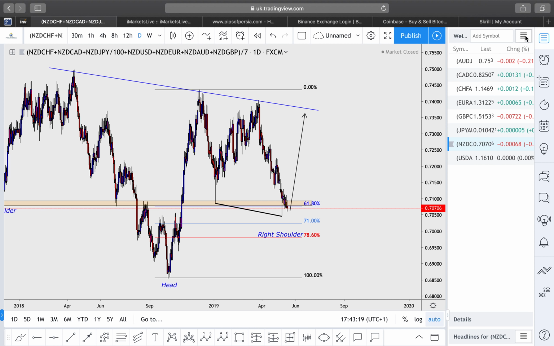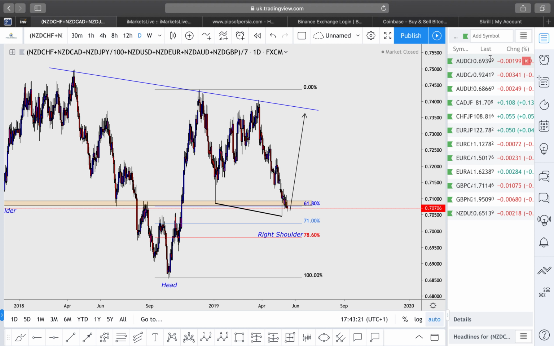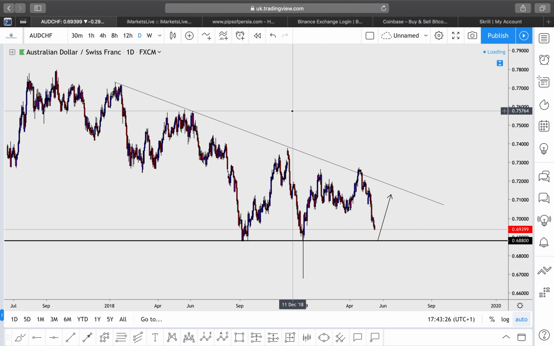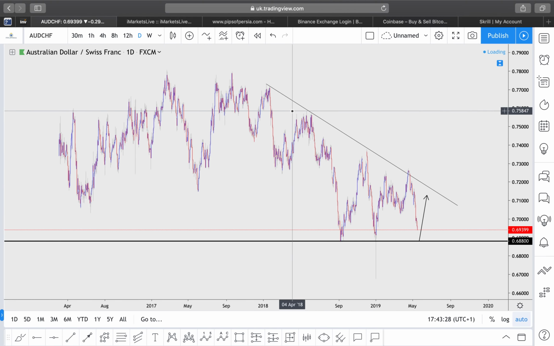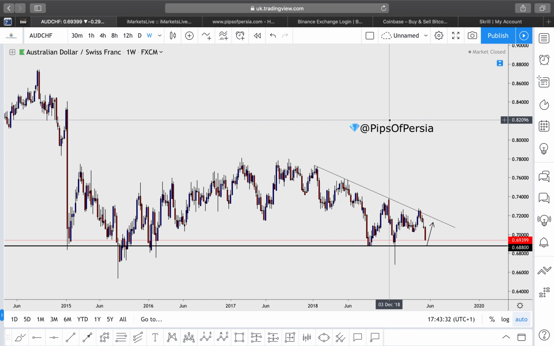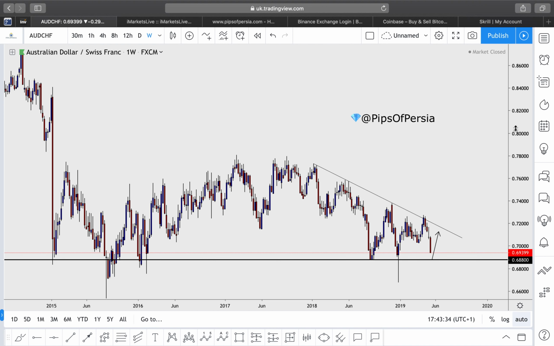That's practically the major weighted indices that I have analysed. But let's go ahead and look at some of the currency pairs. Australian dollar versus the Swiss franc. Same sort of idea applies for Australian dollar versus Swiss franc compared with the Australian dollar weighted index.